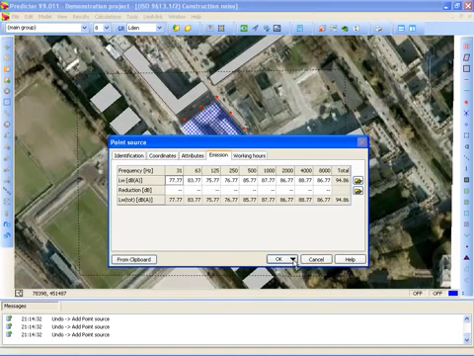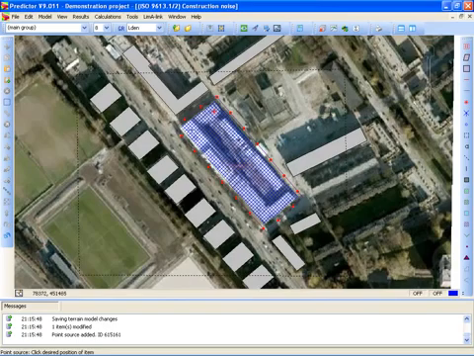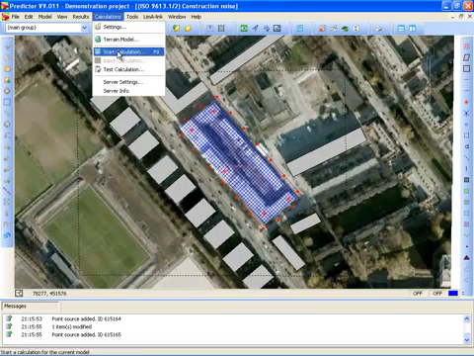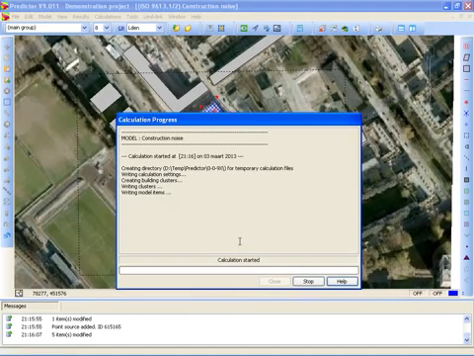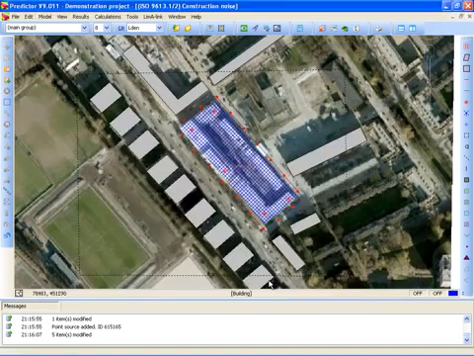Next I'm going to enter multiple of these sources with the same sound power level. So I select OK and same. I want to enter a chainsaw here, a chainsaw over here, on 5 locations. I've entered the chainsaw. Next, I want to see the noise contours created by the chainsaw and the truck. I click on Start Calculation. And this is a small model, so this calculation is very quick, within a second.